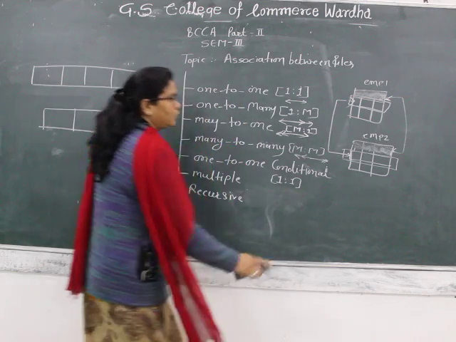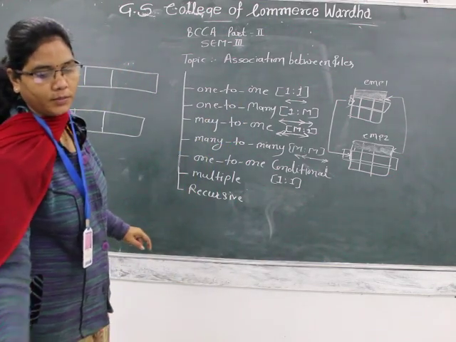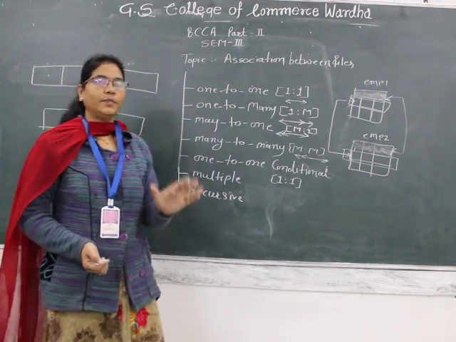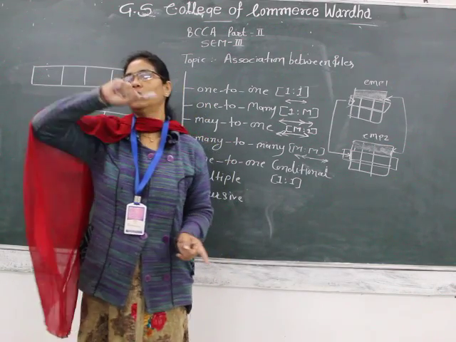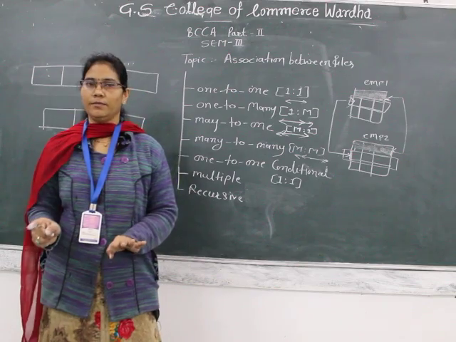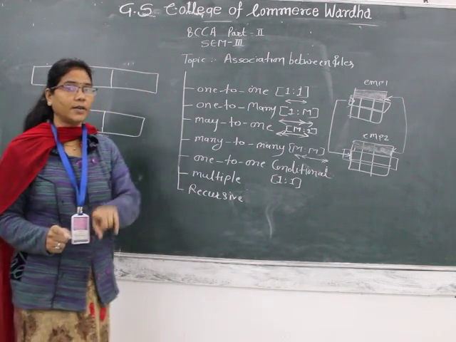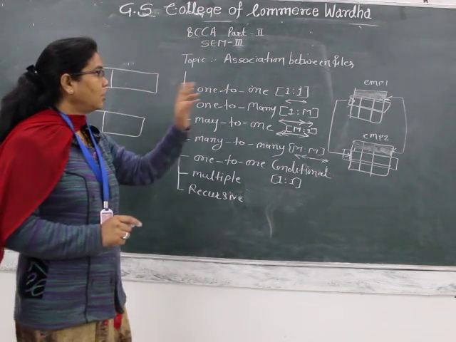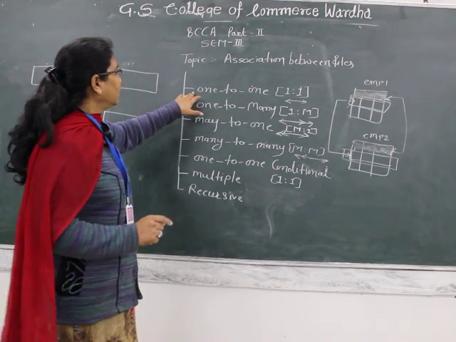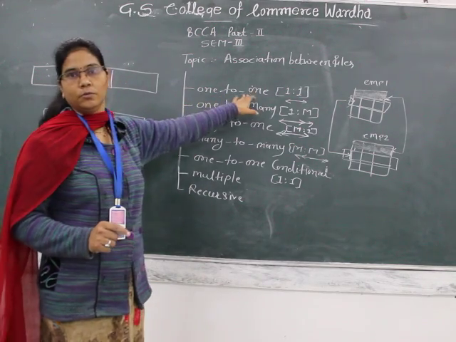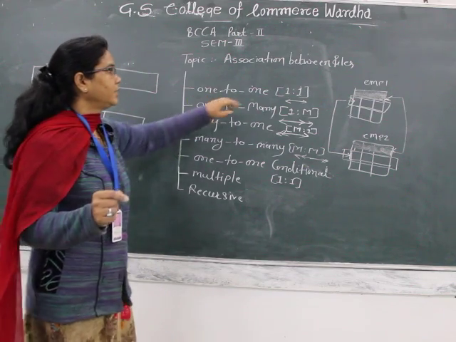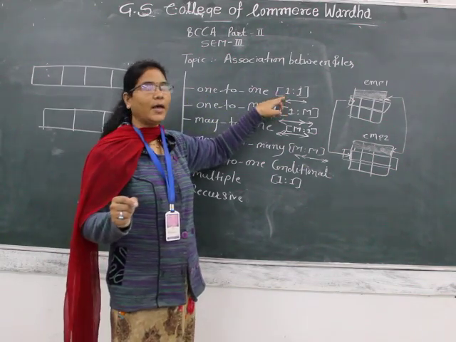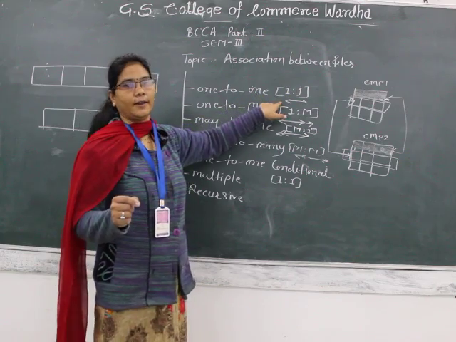First, 1 to 1. When one record of one file is associated with one record of another file, only one record of another file, it is called association between the files 1 to 1. It is nothing but the 1 to 1 association, which is indicated by 1 is to 1 and represented by an arrow.